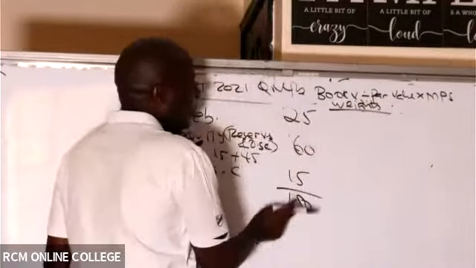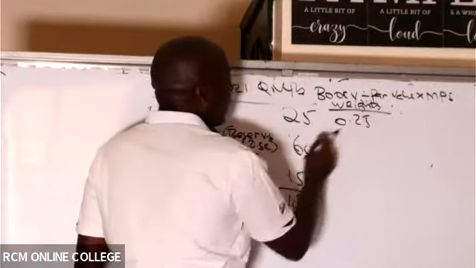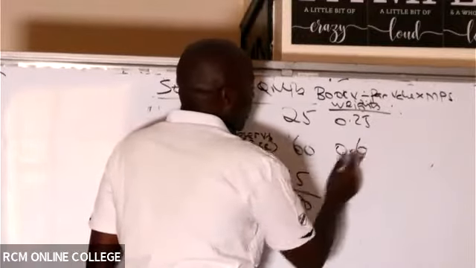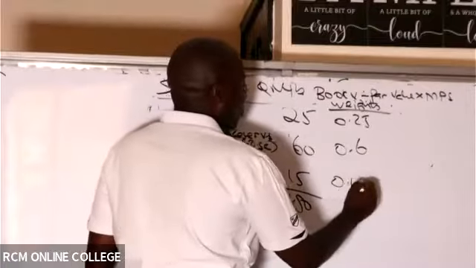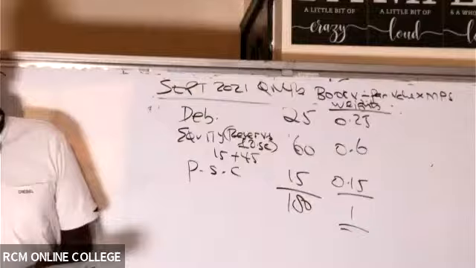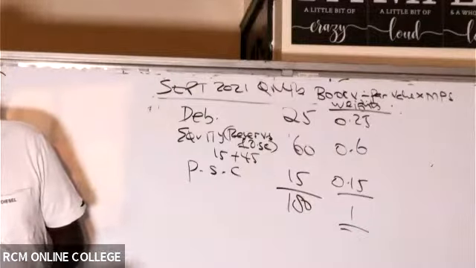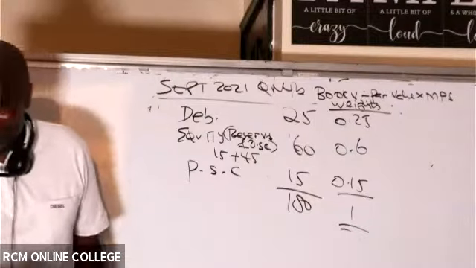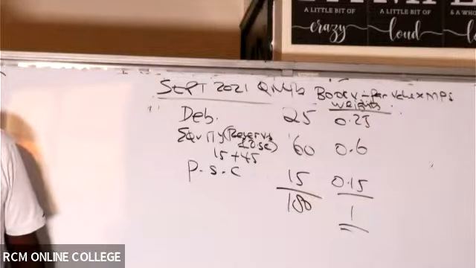So this will be 25 divided by 100 gives me 0.25. This will be 60 divided by 100 giving me 0.6. This will be 15 divided by 100 giving me 0.15. The weights must always add up to 1. So, ladies and gentlemen, up to here, are we together? I can see Leonida has written something there.